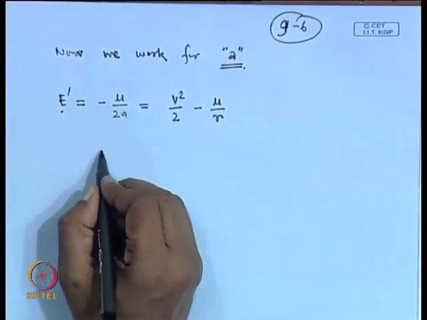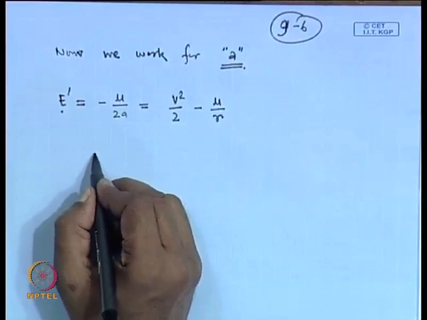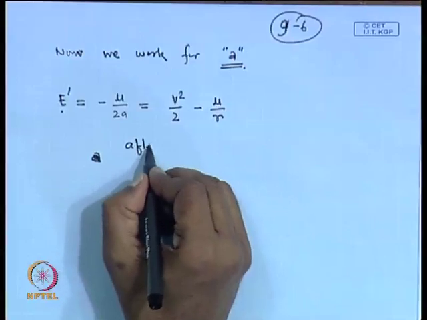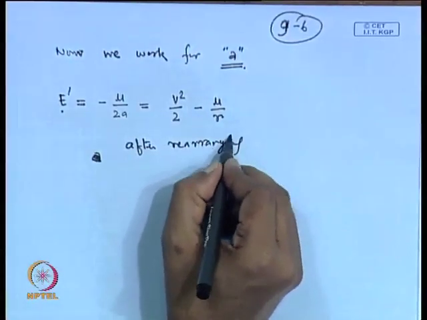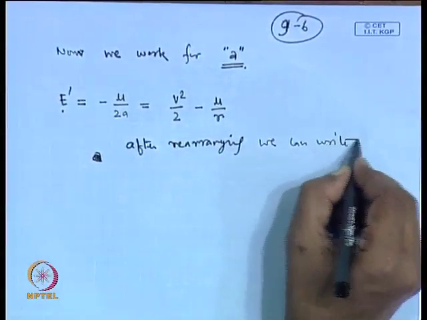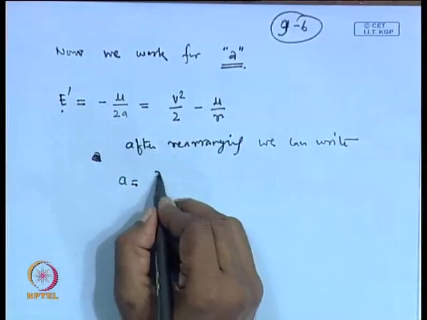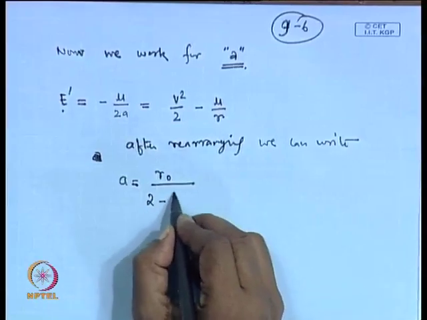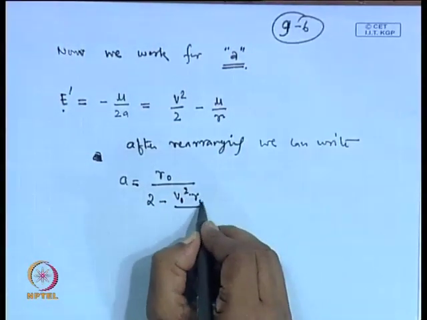So what we can do, after rearranging, we can write here A equal to r 0 by 2 minus v 0 square by r 0 mu.